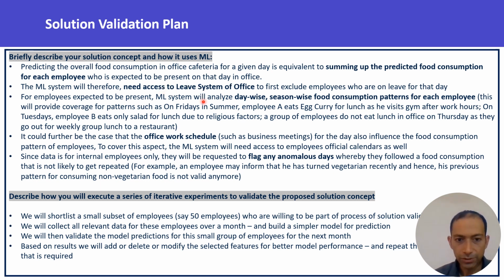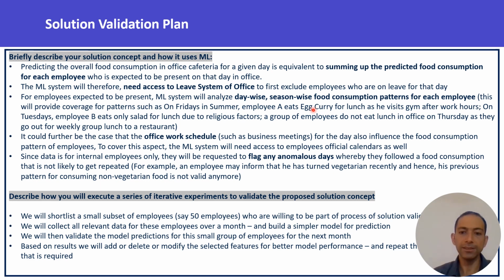And then for the employees who are going to be present, we need to look at their day-wise food consumption patterns, because there could be specifics like Monday, Tuesday, Wednesday. This person has a schedule that on Monday he prefers this, Tuesday he prefers that. So their day-wise food consumption, even season-wise food consumption patterns, because it could be the case that in summers on Fridays an employee likes to go to the gym at around 5 p.m. and so he eats eggs at lunch on Fridays in summer months.